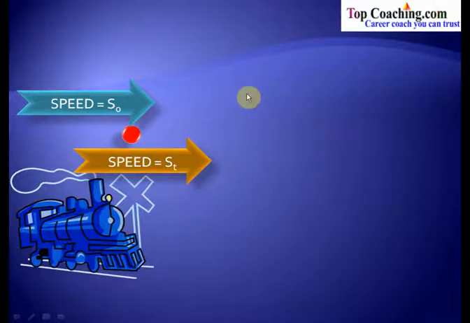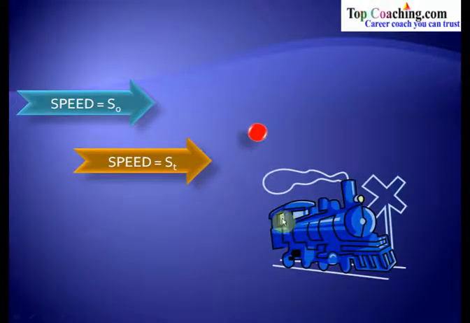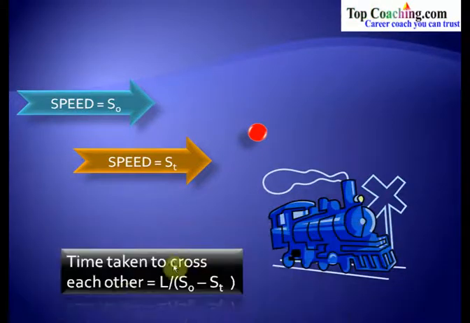Here the object is also moving, so it would look this way. Finally, in this position we see that it has crossed this object. In this case the time taken to cross each other would be L divided by (S0 minus St). Why have we taken S0 minus St? Because the relative speed in this case is S0 minus St.